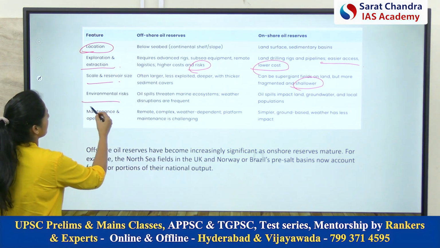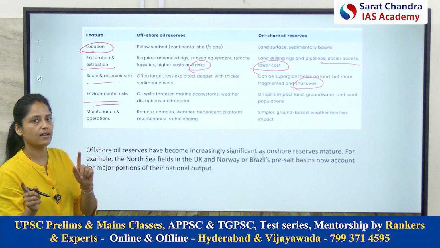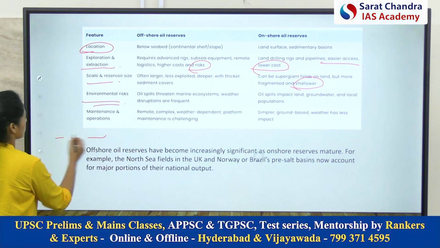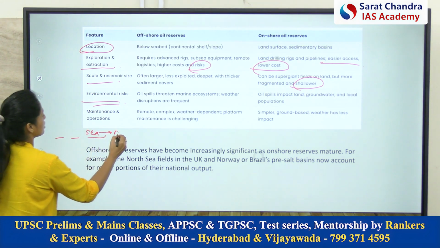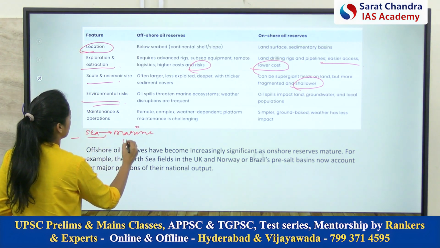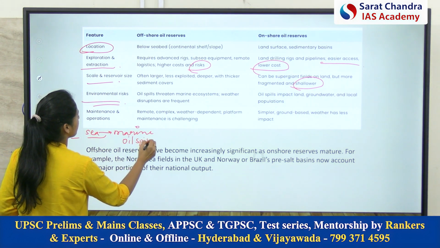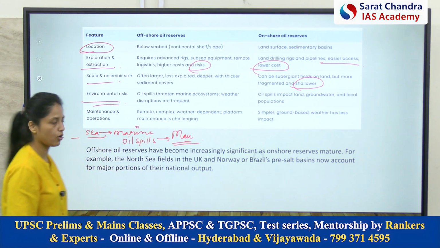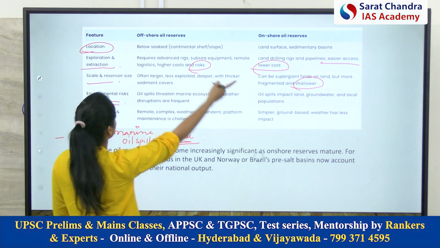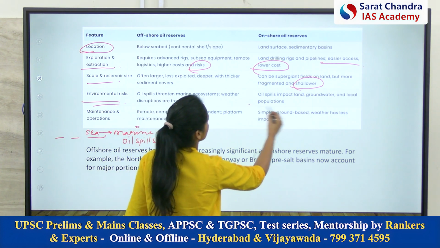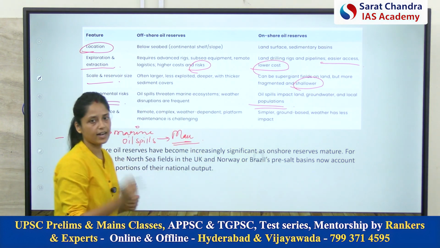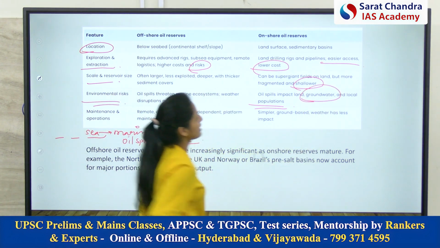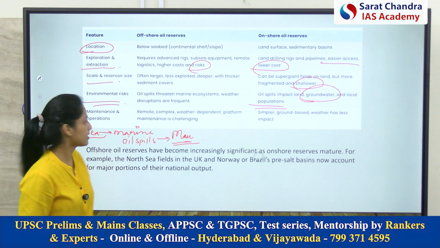Next is the environmental risk. Both types have environmental risk, but the explanation will be different. For example, if we are doing exploration on the sea surface, then there will be the issue of marine oil spills. Recently, there was news from Mauritius, right, about marine oil spills. Now, the environmental risk for onshore oil reserves is that drilling will lead to land degradation, and it will also contaminate the groundwater reserves, right?